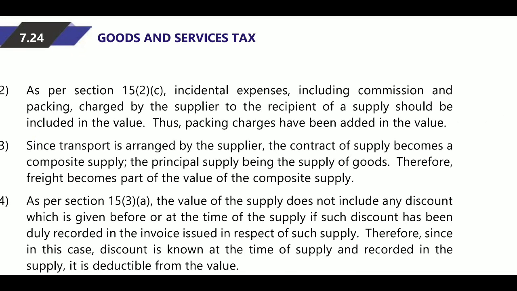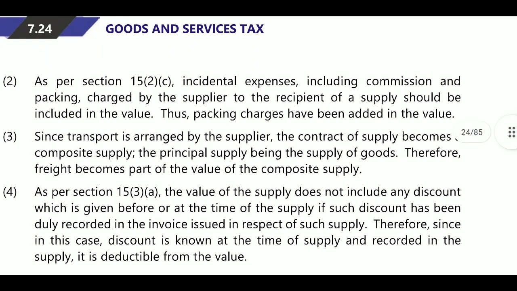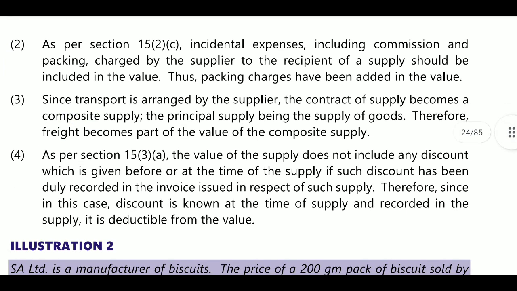Incidental expenses include commission and packing charges paid by the supplier to the recipient of supply, and should be included in the value. Thus, packing charges should be added to the value. Next, transport charges arranged by the supplier. The contract of supply becomes a composite supply, and the tax rate will be that of the principal supply. Here the principal supply is goods, so the goods rate applies. Being the supply of goods, freight becomes part of the value of the composite supply.